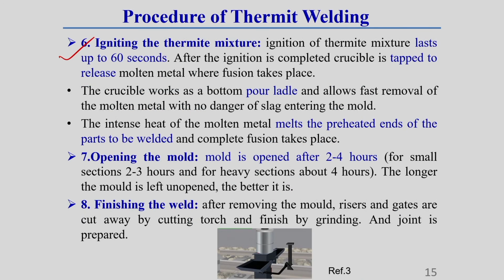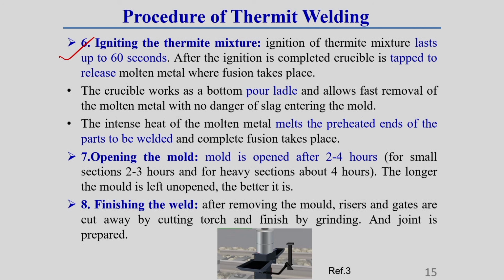Ignition of the thermit mixture. After making all this, that means the thimble, above it a metal disc, above the disc some refractory sand, and above this the thermit mixture, what is required next? We have to ignite the thermit mixture. One thing you should keep in mind is that the thermit mixture generally lasts up to around 60 seconds.